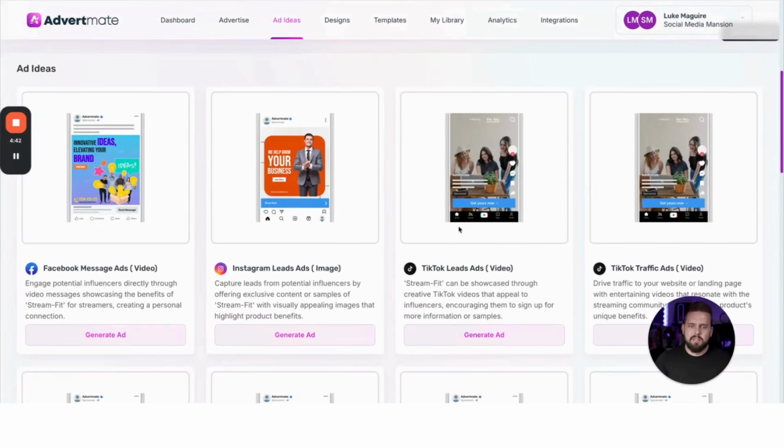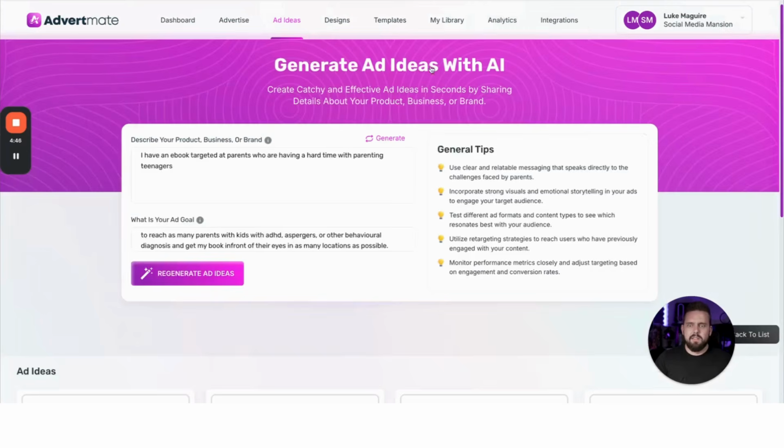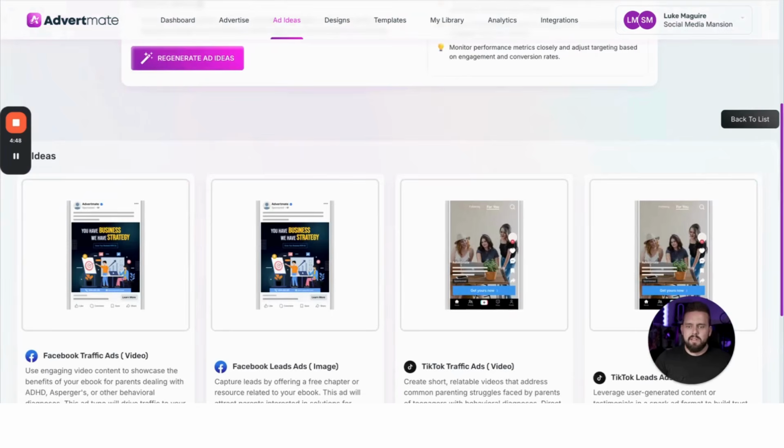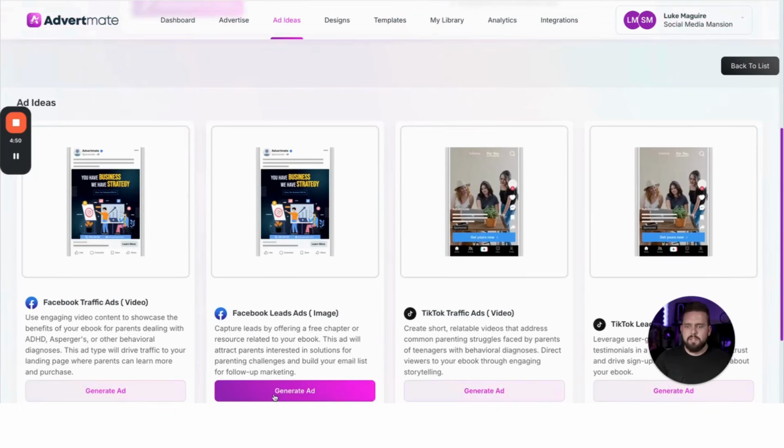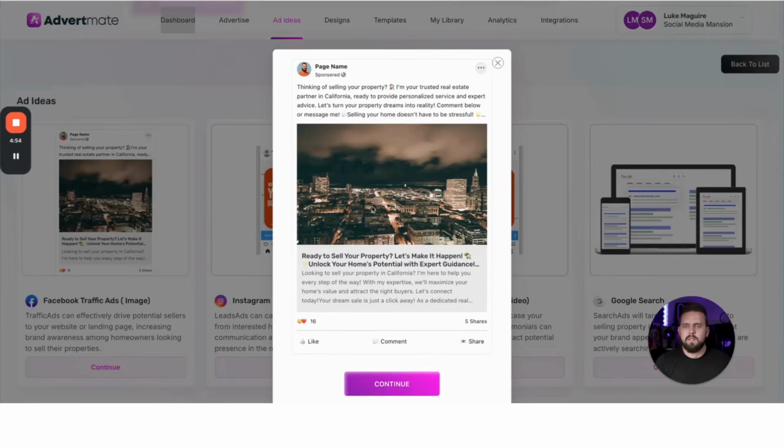Let's go ahead and do a TikTok ad here. And for this last one, let's just do a Facebook image lead ad. And I'll let these load. Alright, so it's gone up and spun up a title, an image, headlines, and it knows how to write ads that sell as well. We've trained it to create very high converting ads that convert 5 times better than if someone tried to do it manually on average. So we'll hit generate.